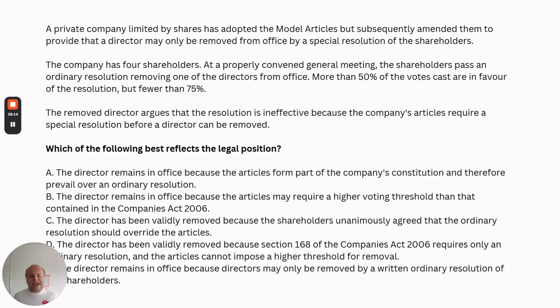The next question is, can that be amended in your Articles of Association? Now, what you can include in your Articles of Association is a right for the board to remove a director. So you can have a right that the other directors, by board resolution, remove one of the directors. But what you can't do is raise that requirement threshold of an ordinary resolution to remove a director to anything higher, so a special resolution or unanimity. And if you try to do that, then that provision is void. It won't be effective.